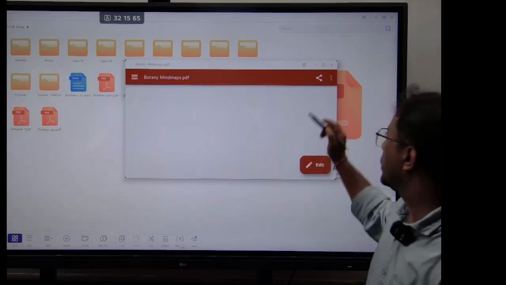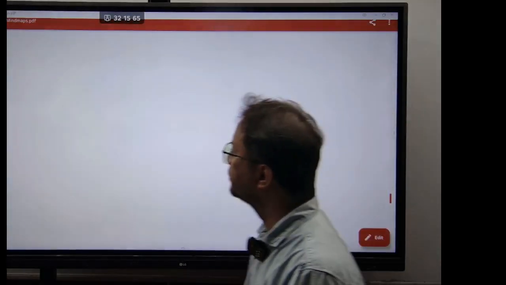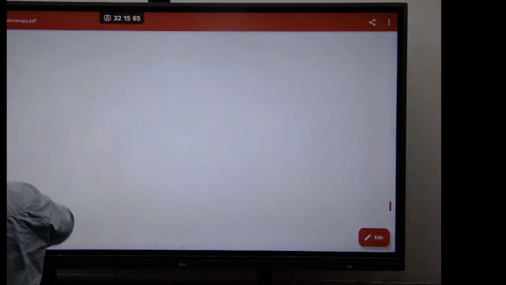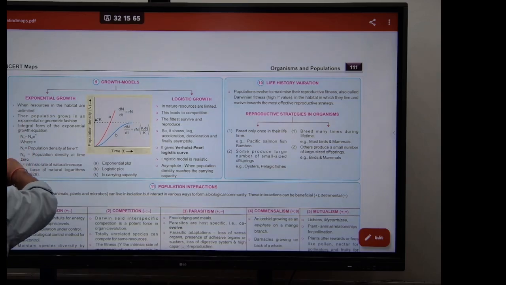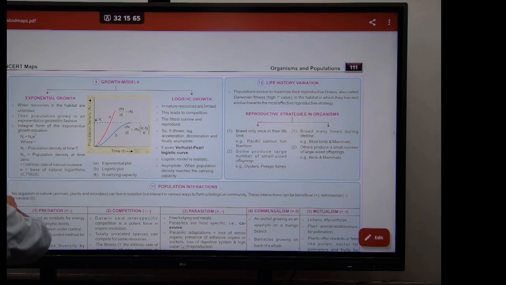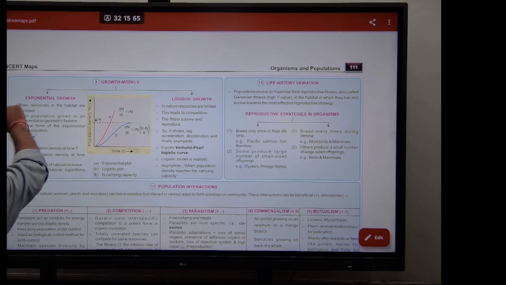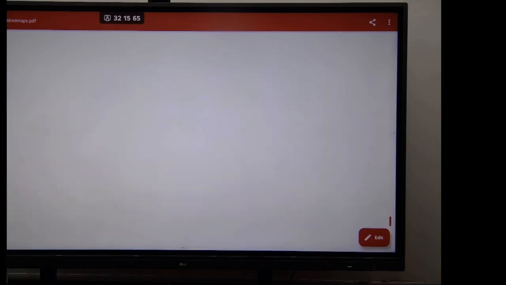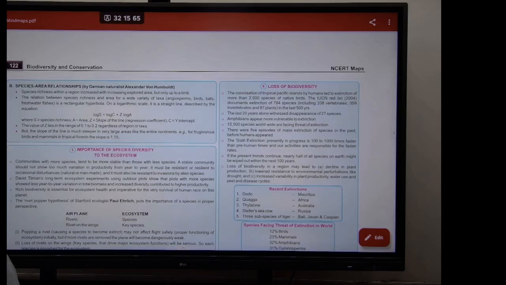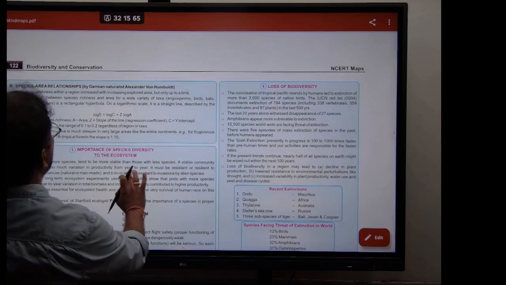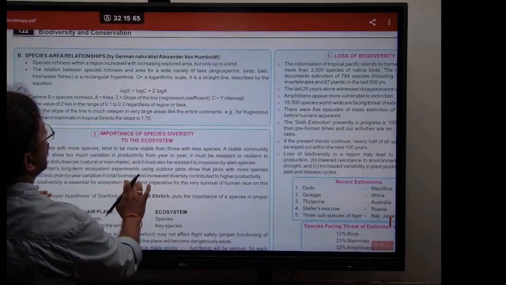What is the equation? Log S equals log C plus Z log A.